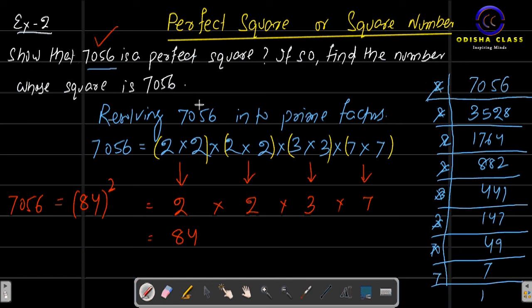So, the number whose square is 7056 is 84. The square of 84 is 7056. Clear?